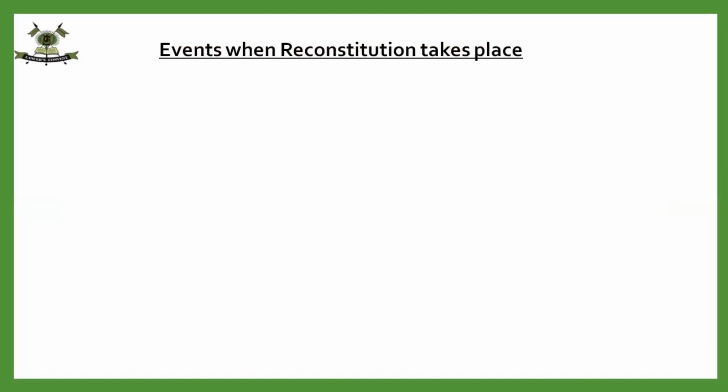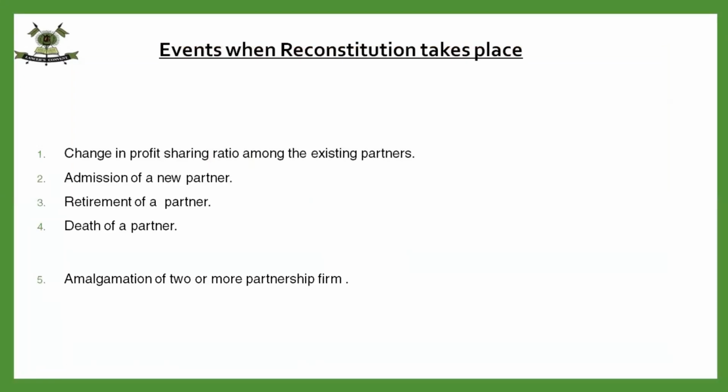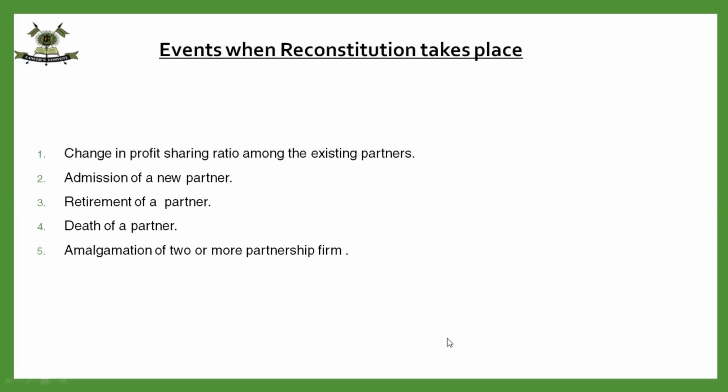Now we are going to start with a new chapter, that is change in profit sharing ratio amongst the partners. There is no new partner being admitted, no partner is going to leave the firm. So we have learned about the events where reconstitution takes place: the first one was change in profit sharing ratio amongst the existing partners, then admission, retirement, death, and amalgamation. Again, repeating, these four are in our course. The fifth one is not in our course, and we have to learn the accounting treatment of these four.